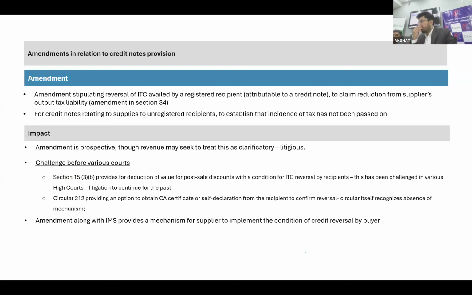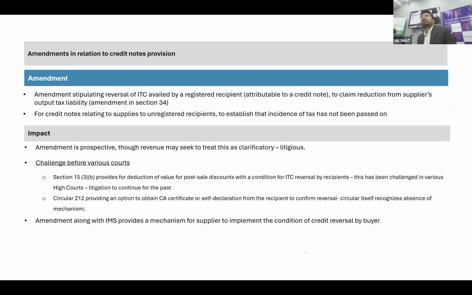The second change is with respect to credit notes. This is also nothing new. Under section 34, there is a scope defined at what stage you can raise the credit note. Parallelly, whenever anyone reads section 34, they have to read section 15.3 as well. Section 15.3b talks about the case where you are giving a post-supply discount, and when you give the post-supply discount, your valuation is going to be reduced. But for that, you are raising the credit note under section 34.